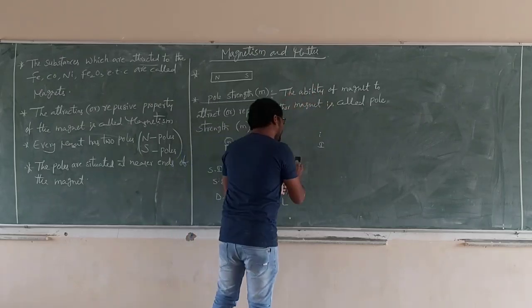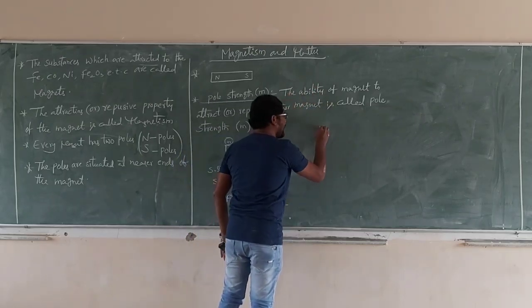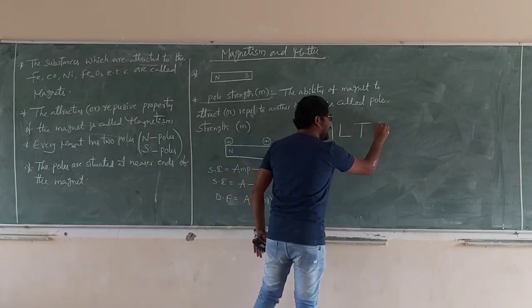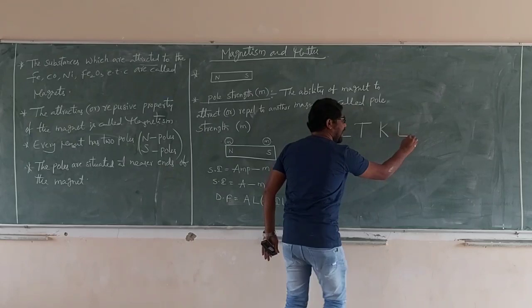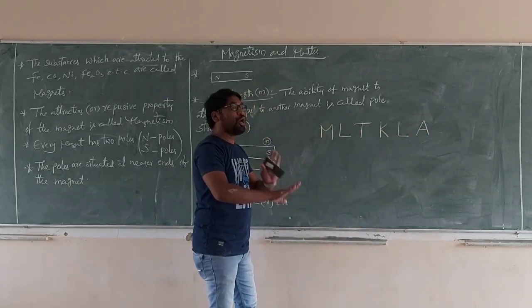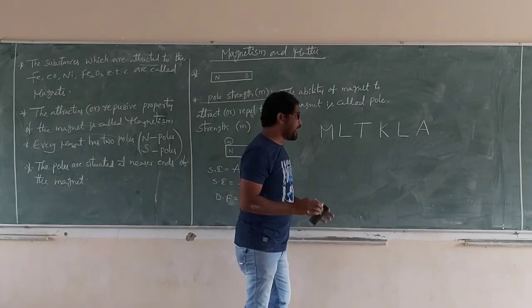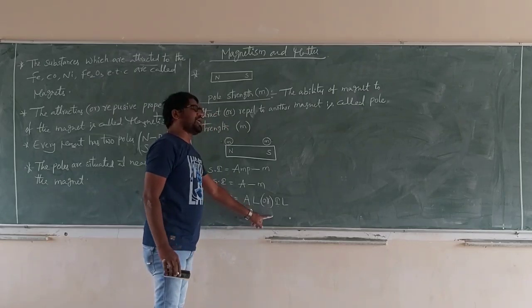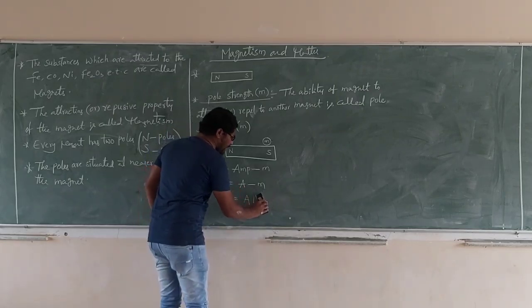In the dimensions of any formula, we have to use only capital M, capital L, capital T, capital K, capital A. Only capital letters are used in the dimension formula, not small letters. So we always use A.